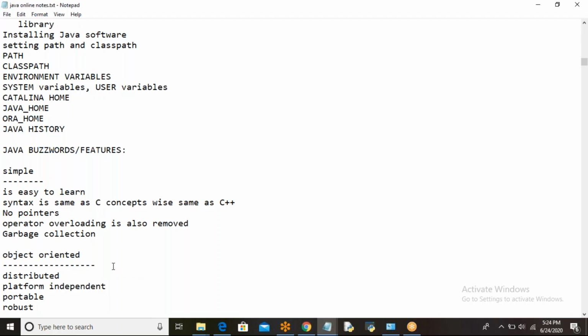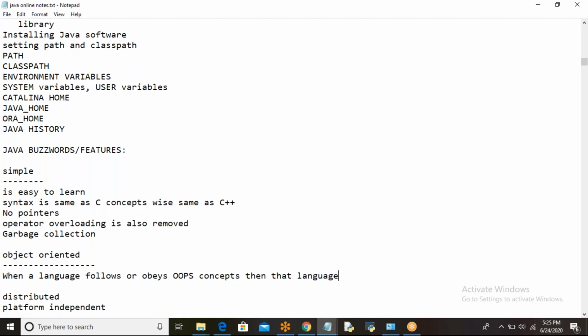Next one, object oriented. What is object oriented? Whenever a language follows or obeys OOPS concepts, then that language is known as an object-oriented programming language.